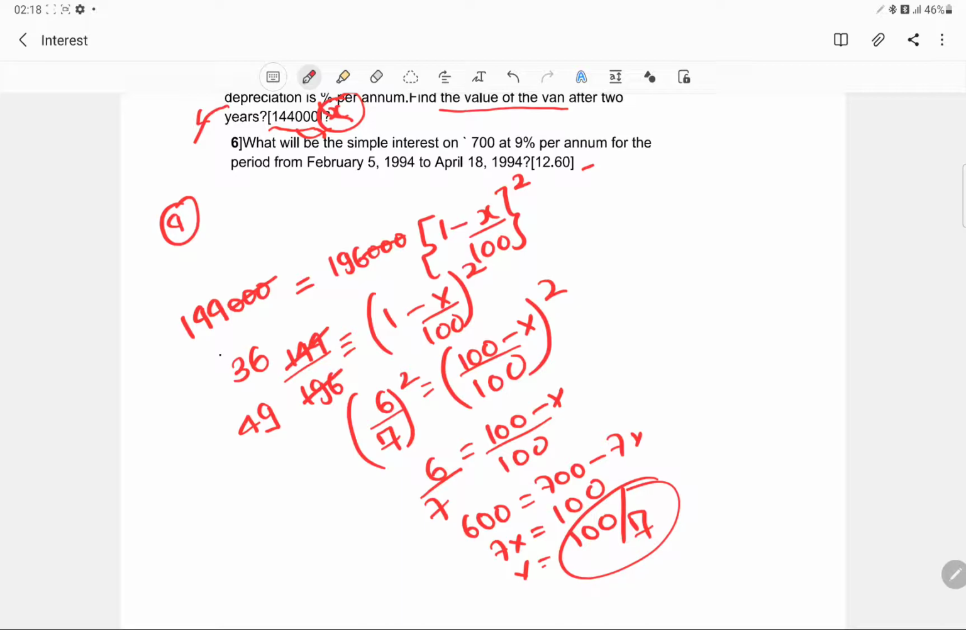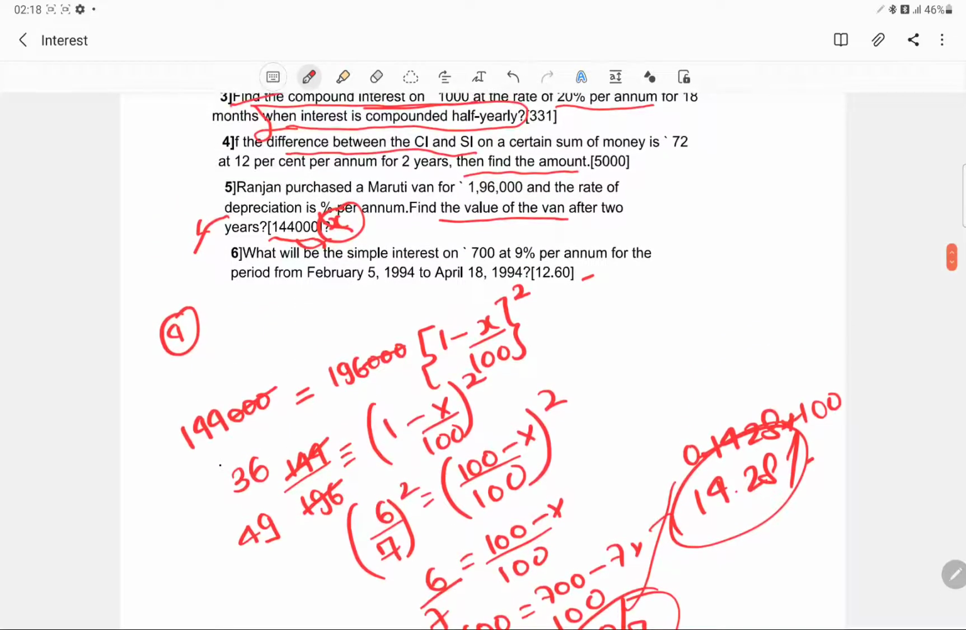Now we are aware that 1 by 7 is 14.28%. So this is 0.1428, and into 100 would mean 14.28%. So the rate of the interest is 14.28%. So that was a simple question on depreciation.